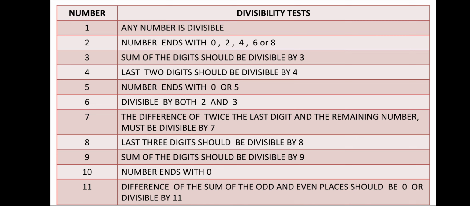10, the number should only end with 0. That's the easiest one. And 11, we have to find the difference of the sum of the odd and the even places, and it should be 0 or divisible by 11. So these are the tests from number 1 up to 11. Here the most important ones are 2, 3, 5, 9, 10 and 11. 10 is the easier one actually. So mostly we'll use 2, 3, 5, 9, 11. We have to keep this in mind.